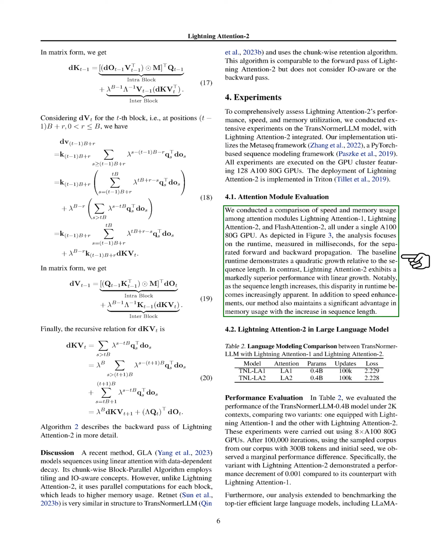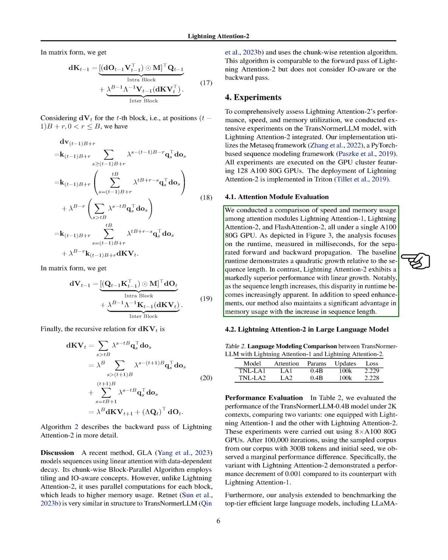We compared the speed and memory usage of 3 attention modules, lightning attention-1, lightning attention-2, and FlashAttention-2, all under a single A100 80G GPU. We found that the baseline runtime increased quadratically with the sequence length. However, lightning attention-2 performed much better, with its runtime increasing linearly. This difference in runtime became more noticeable as the sequence length increased. Our method also had a significant advantage in memory usage as the sequence length increased.